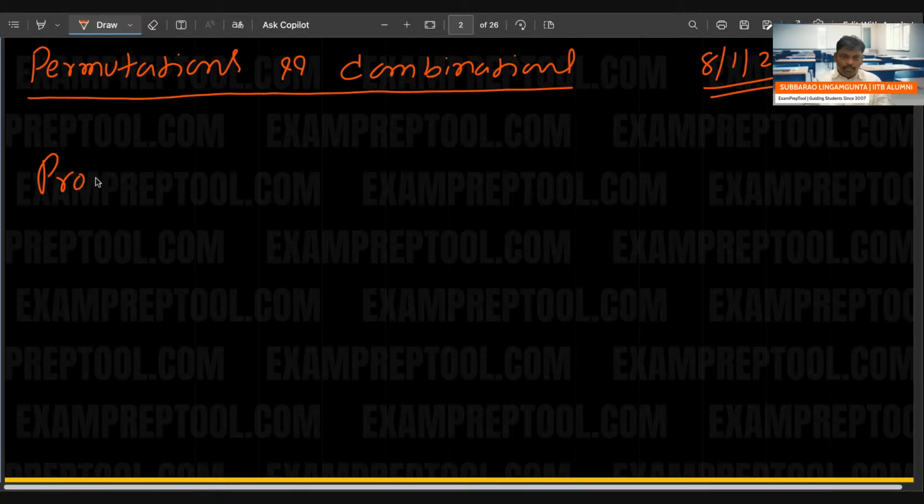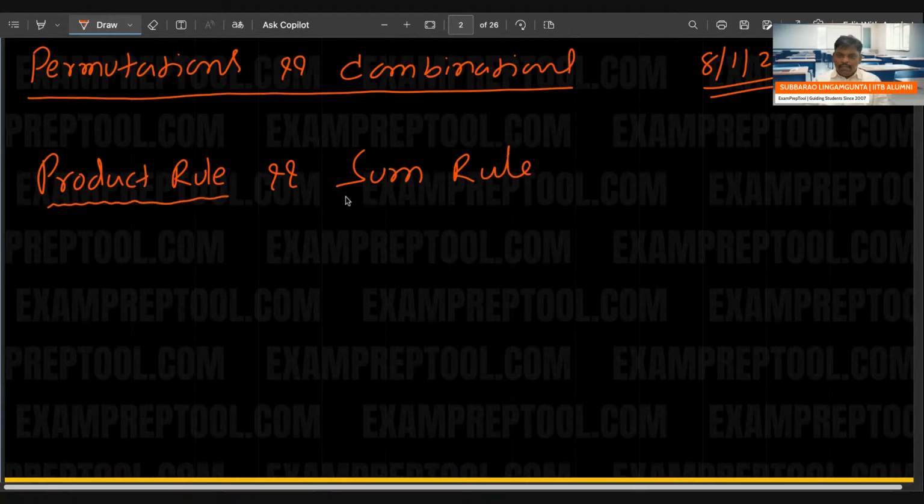First topic is product rule and sum rule. So what is that? We'll see some problems on that.